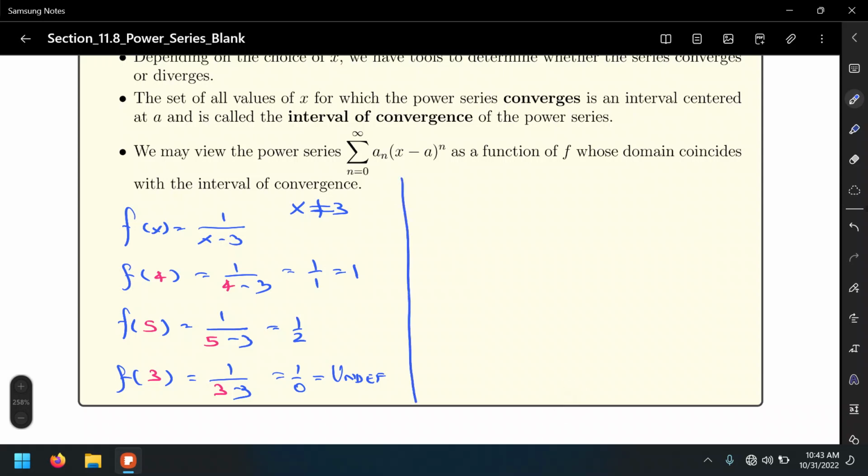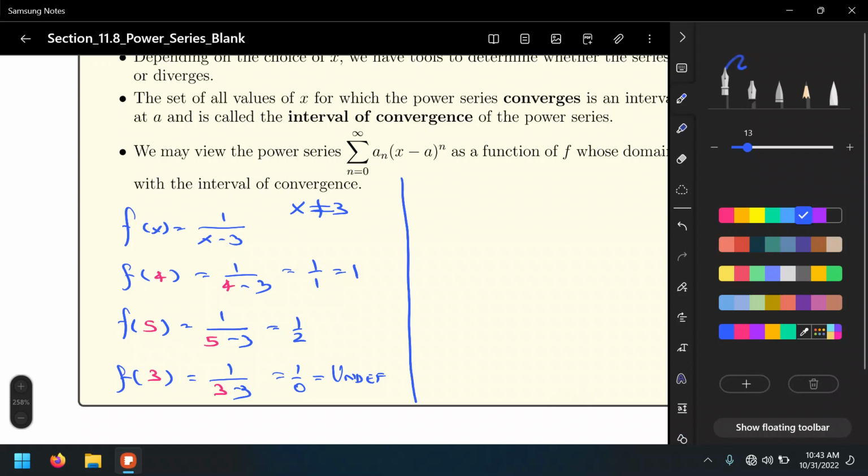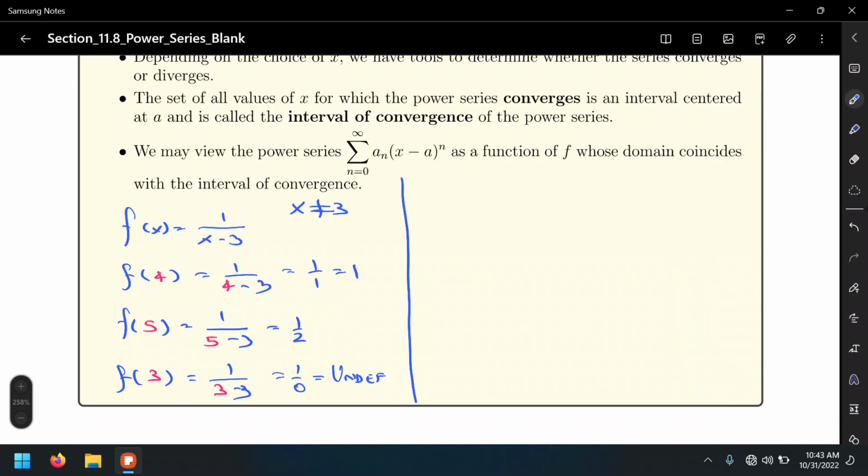Now, how is this related to power series? Well, let's consider the function f of x equals sigma n equals 0 to infinity of x over 3 to the n. So, does that series on the right hand side look familiar to some special kind of series? And if so, which one is it? It looks like a geometric series. However, one of the numbers inside of the parentheses in our r, it's x.